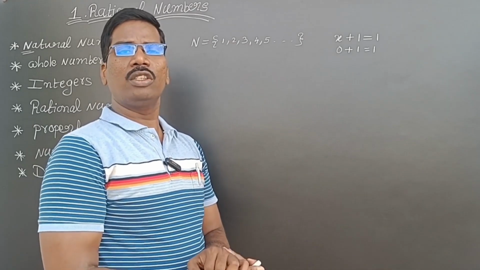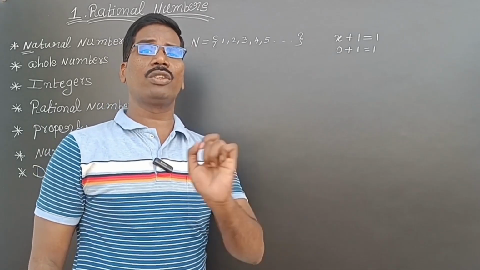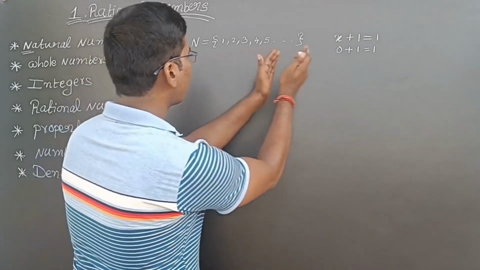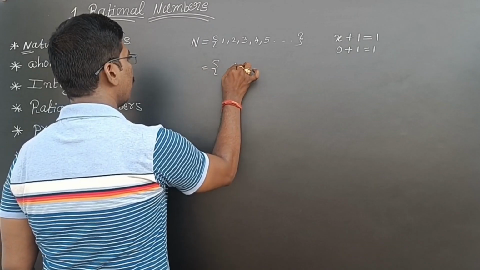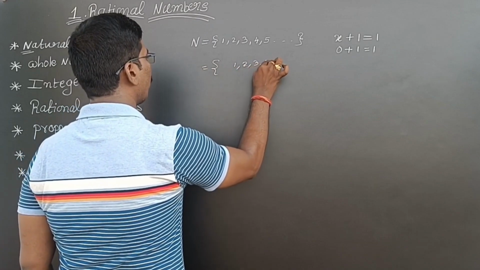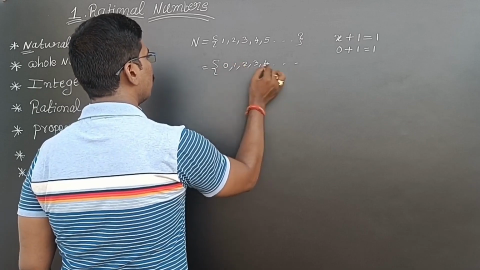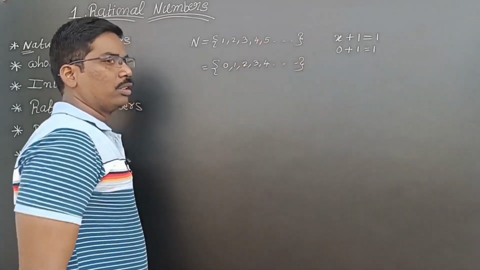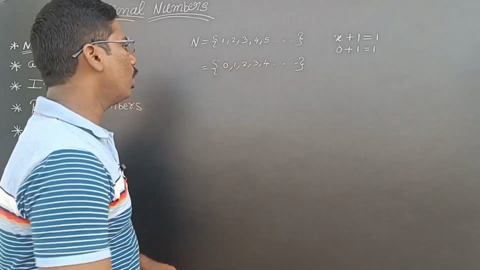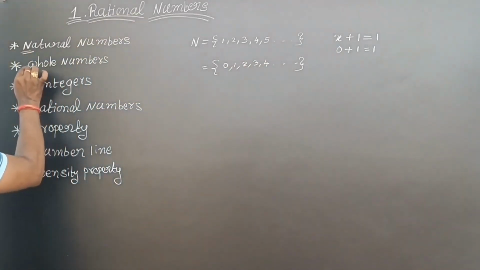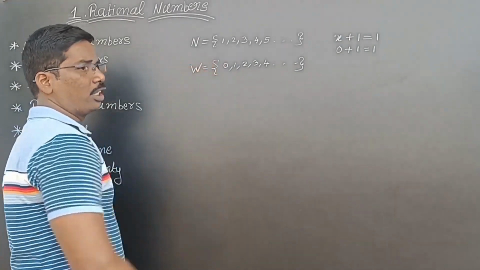Now, including 0 in natural numbers, we can say the new system is called whole numbers. The natural numbers 1, 2, 3, 4 and so on, along with 0, are called whole numbers. In whole numbers, the starting letter is W, so we denote them with W.